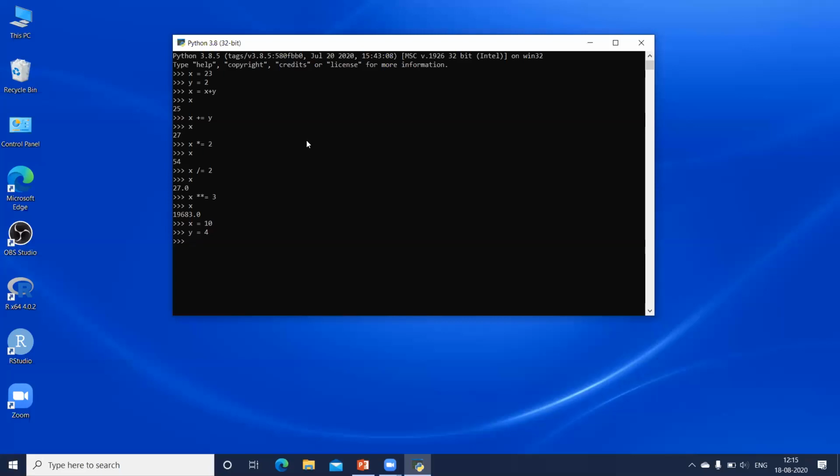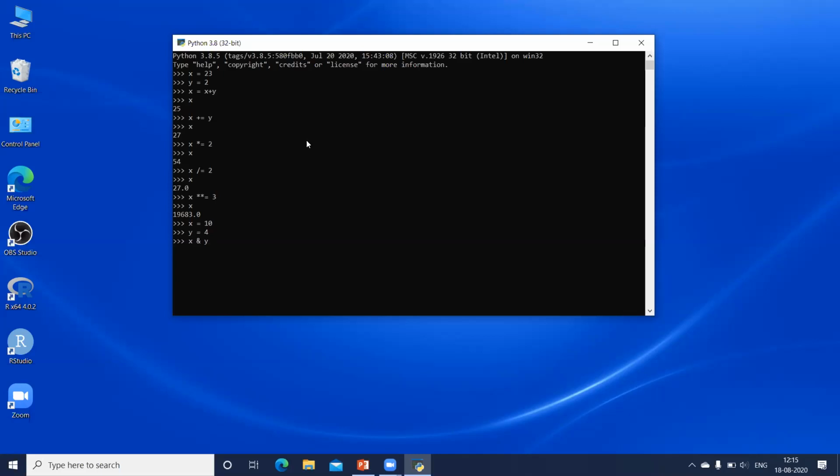Similarly, we have a binary operator, or you can call it a bitwise operator, and it is given by a single AND. So if I give X, single AND, and Y, what will happen here? It is going to check the binary form of X and Y and perform the AND. In bitwise AND, 0 and 0 will remain 0. Only where there is 1 and 1 will I get the answer as 1.